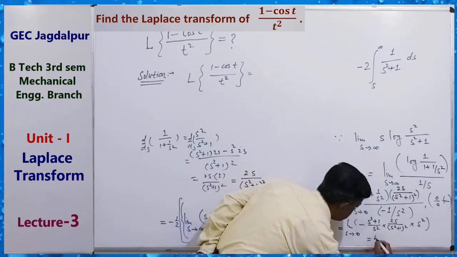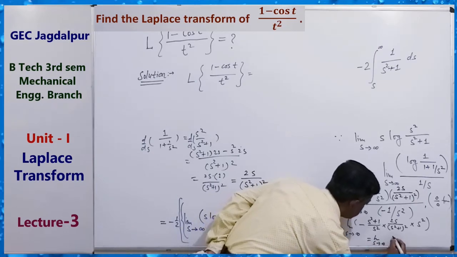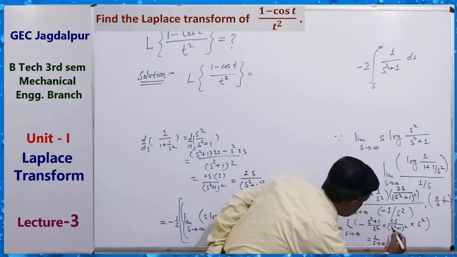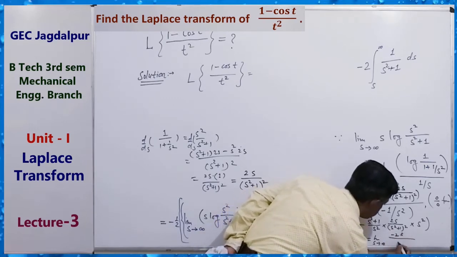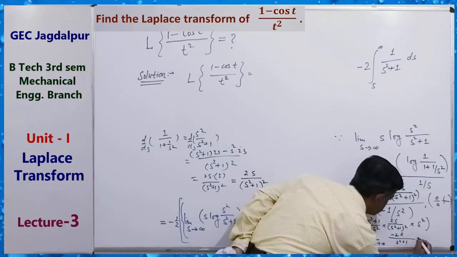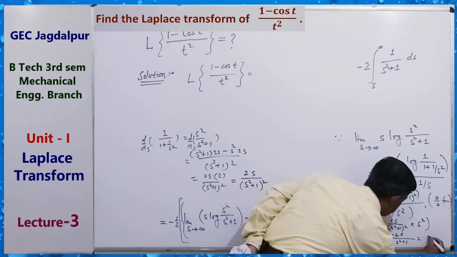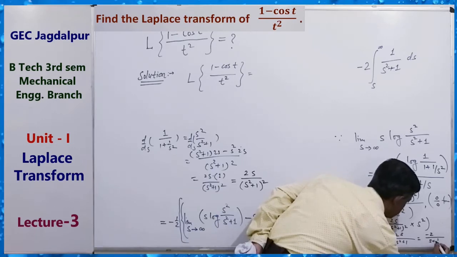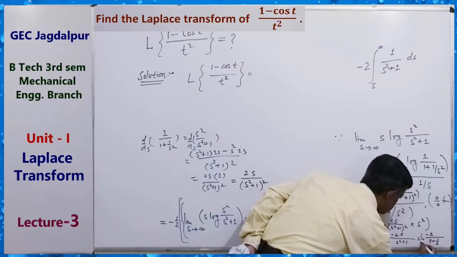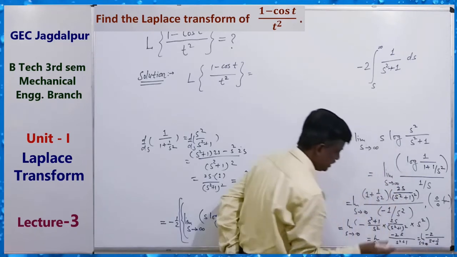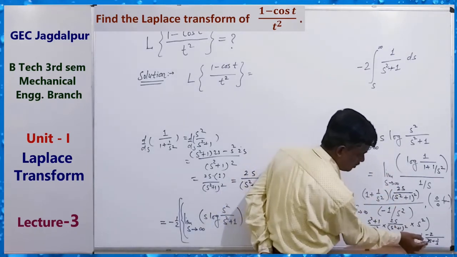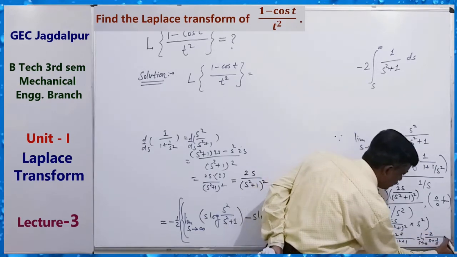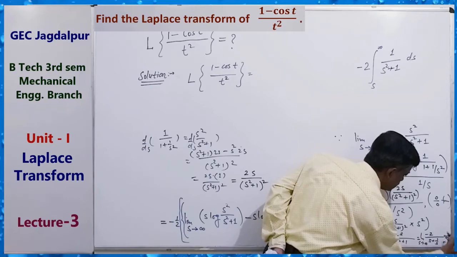So we get the value of this as limit s tending to infinity of minus 2s upon s square plus 1. This can be written as minus 2 upon (s plus 1 by s), limit s tending to infinity. Here s tending to infinity, infinity plus 1 by infinity, and 1 upon infinity equals 0.